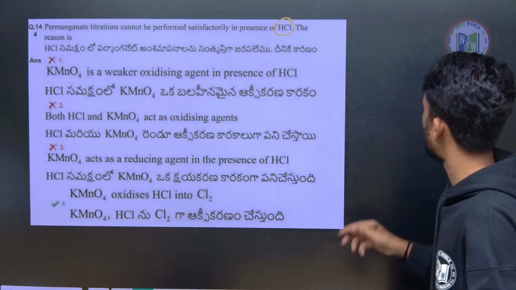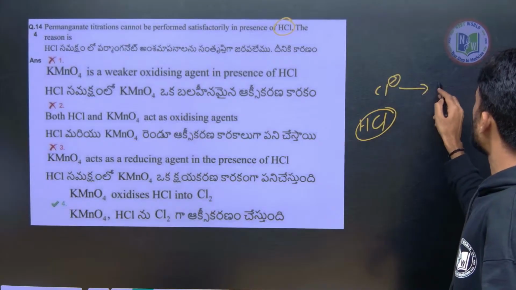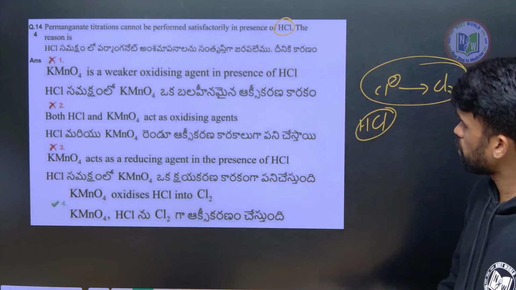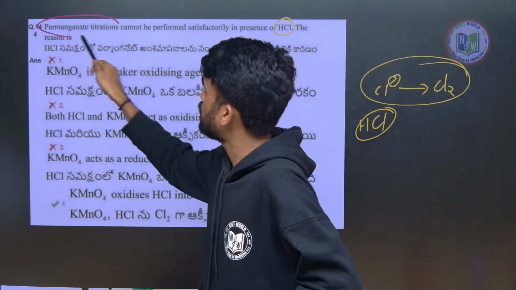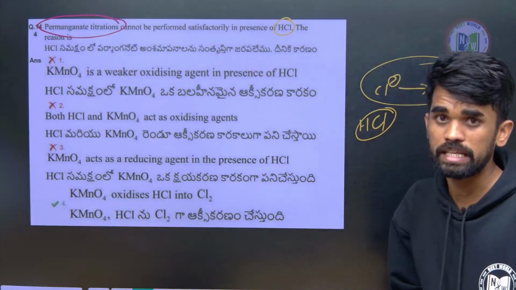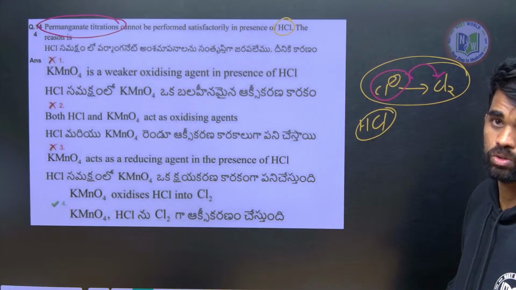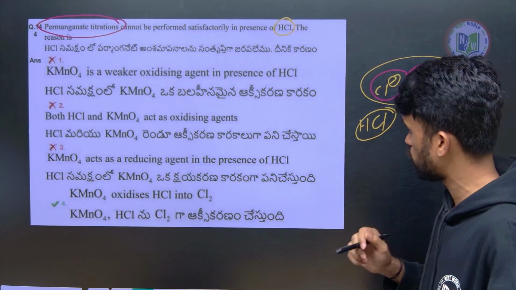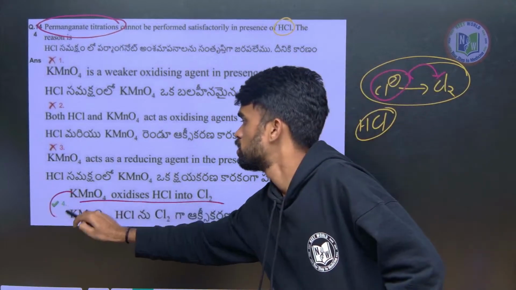Why can it not be performed? Because in HCl, the Cl minus ion will be converted into Cl2 in presence of KMnO4, like in titration of permanganate KMnO4 in presence of HCl. If we do that, Cl minus will be converted into Cl2, so it will be involved in the reaction. Therefore, we should not use that. KMnO4 oxidizes HCl to Cl2.